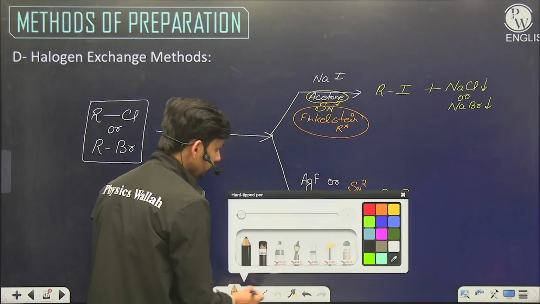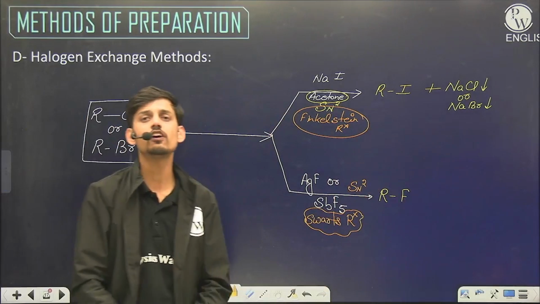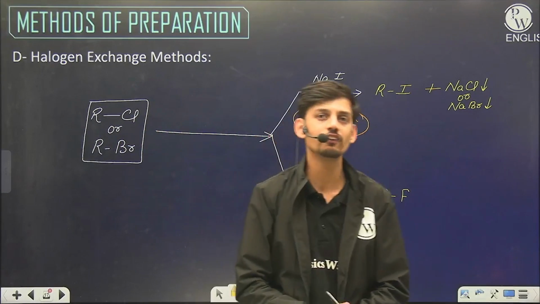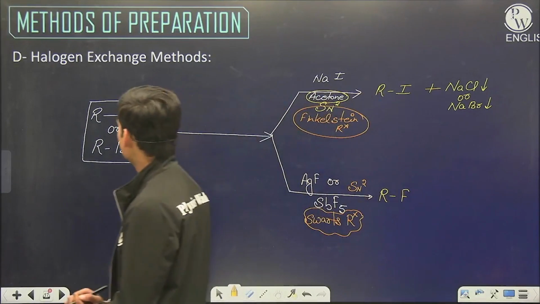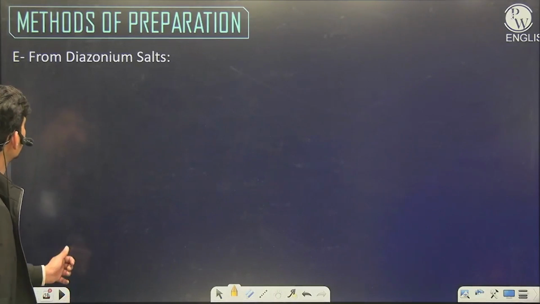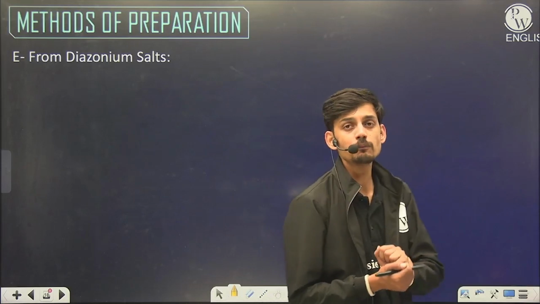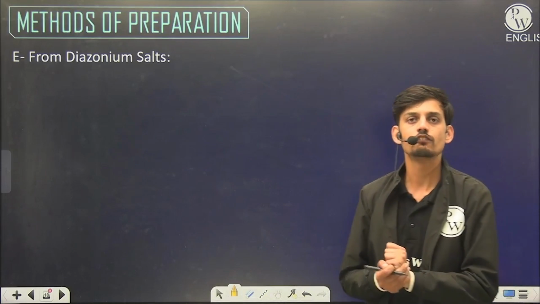One is for the preparation of alkyl iodide and the other for alkyl fluoride. So we can do the halogen exchange on alkyl chloride and bromide. Now we are going to study two methods for the preparation of aryl halides.